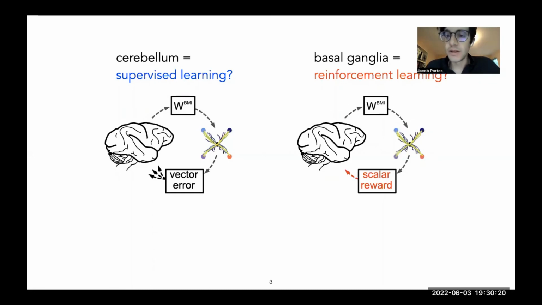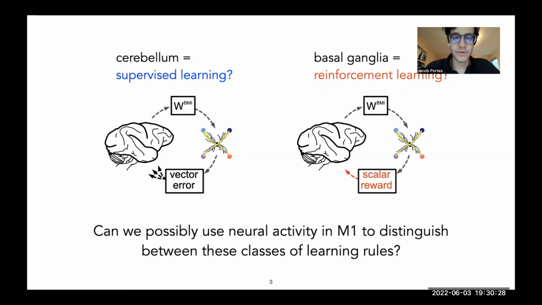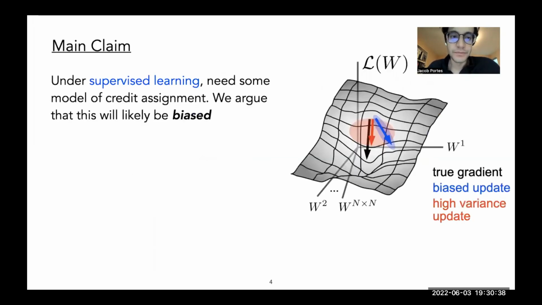One could also imagine that the basal ganglia is actually involved in this type of BMI learning, and maybe there's a reinforcement learning type rule. So our broad question is, can we possibly use neural activity in motor cortex to distinguish between different classes, and particularly these two types of classes of learning rules?